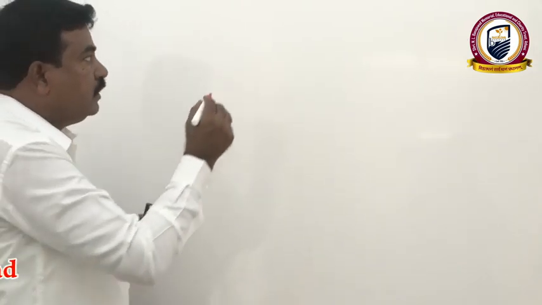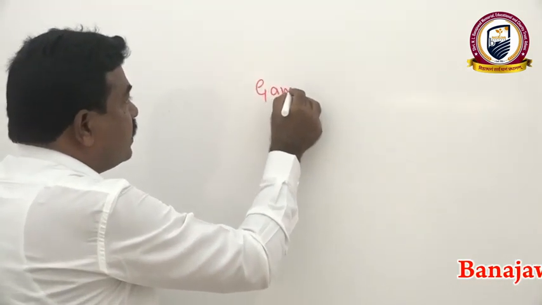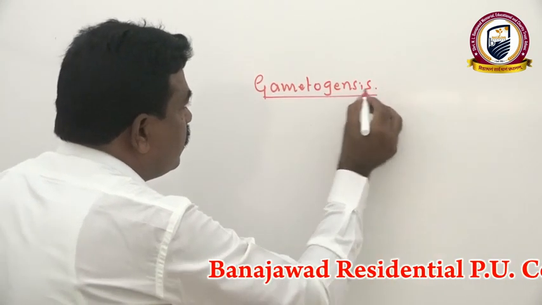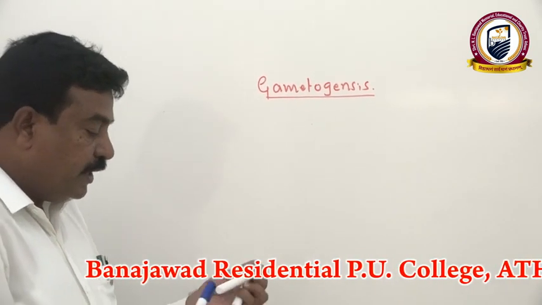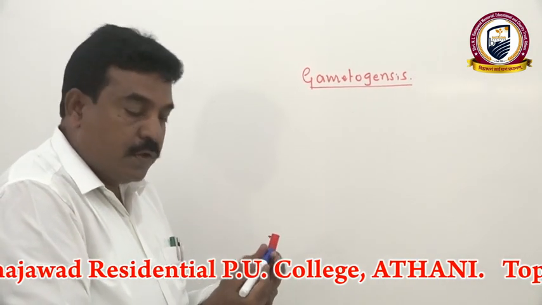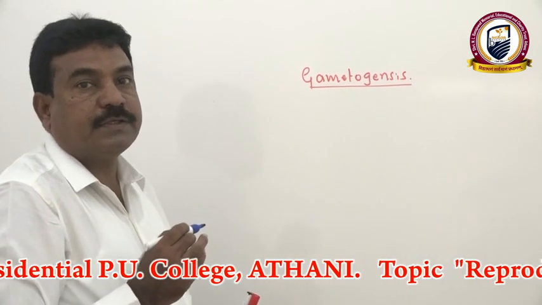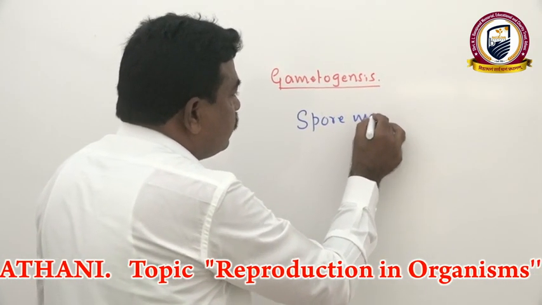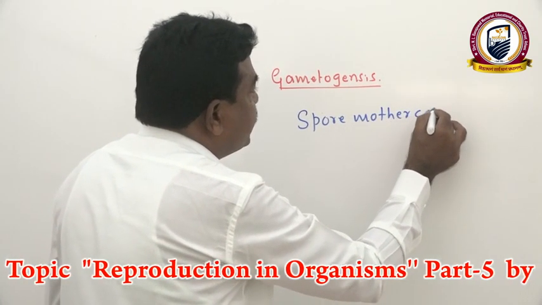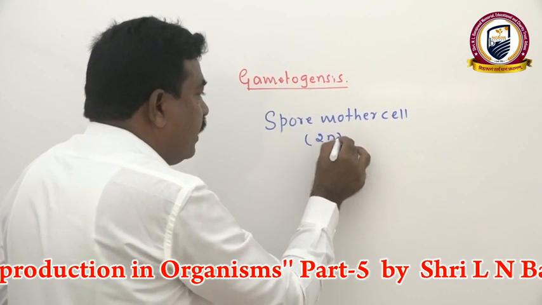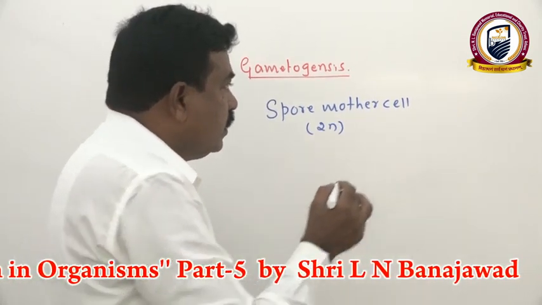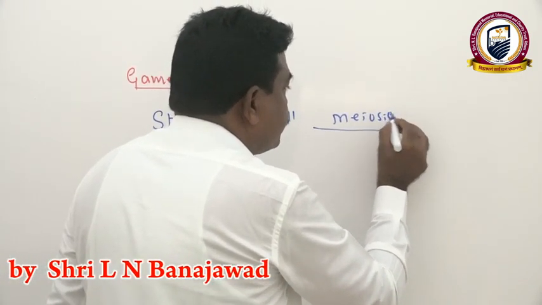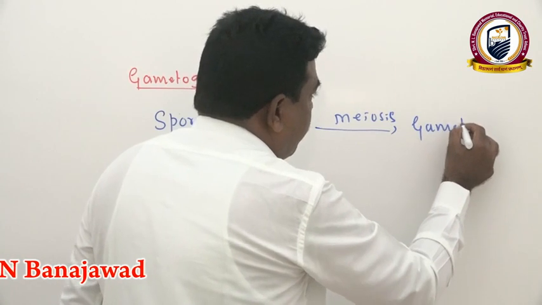First we consider what we mean by gametogenesis. Simply, the meaning of gametogenesis is formation of gametes. But what happens here? The spore mother cell, which is diploid in nature, meaning having two sets of chromosomes, undergoes meiosis and produces haploid gametes.